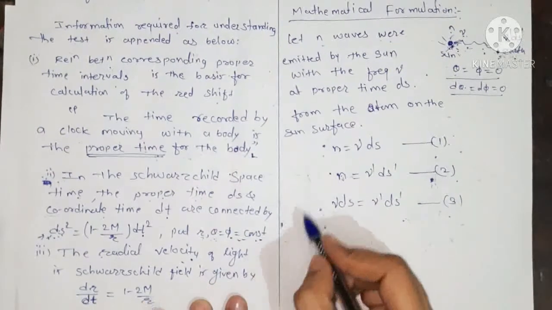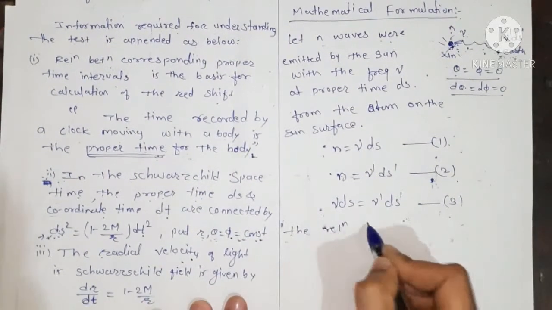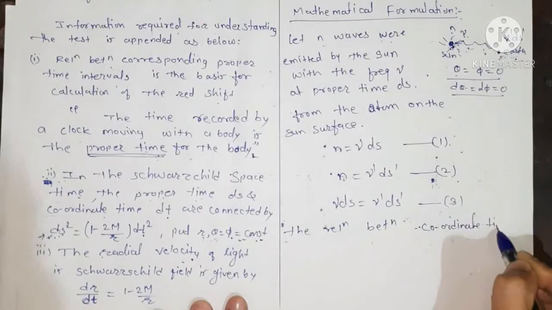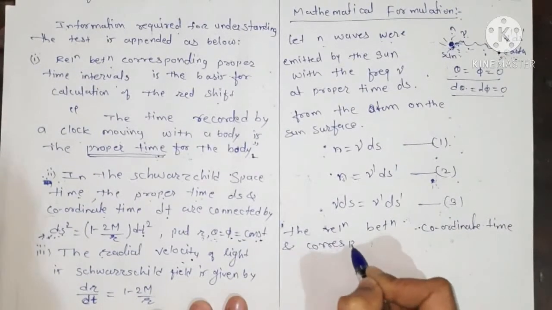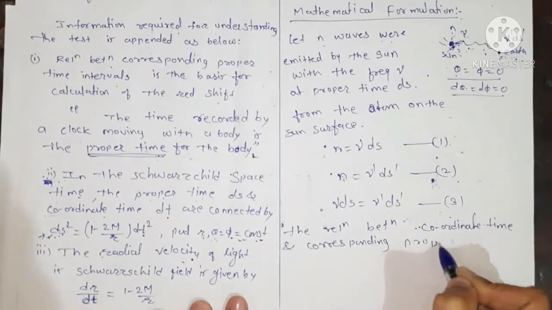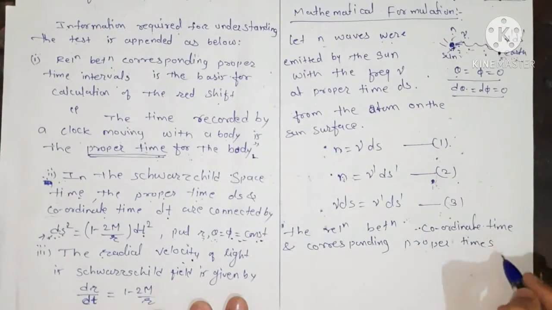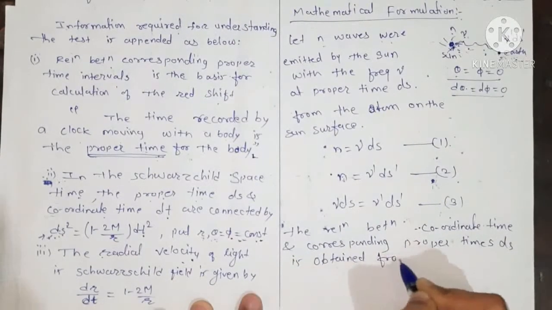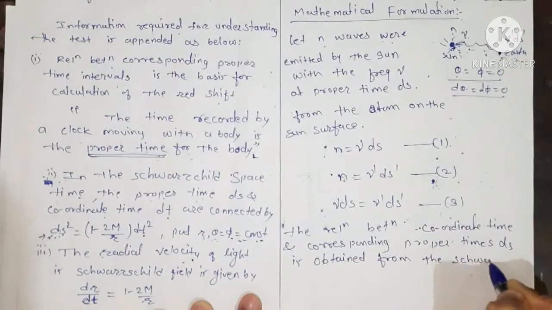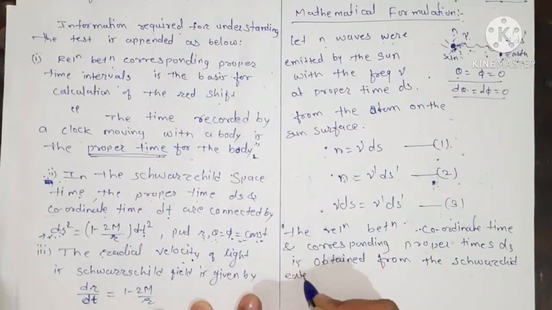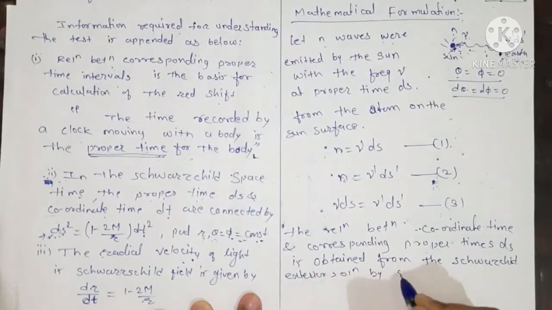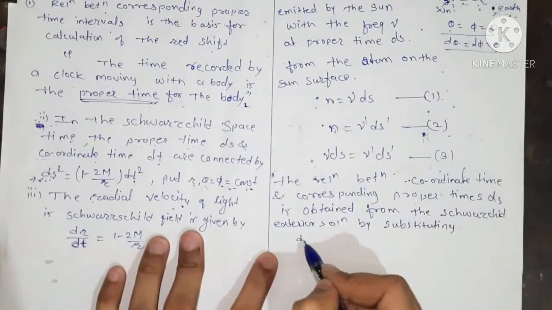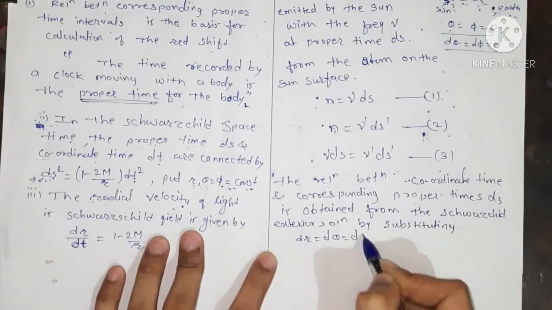The relation between coordinate time and corresponding proper time ds is obtained from the Schwarzschild exterior solution by substituting dr equal to d theta equal to d phi equal to 0.